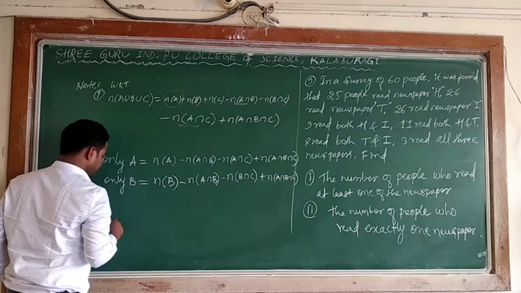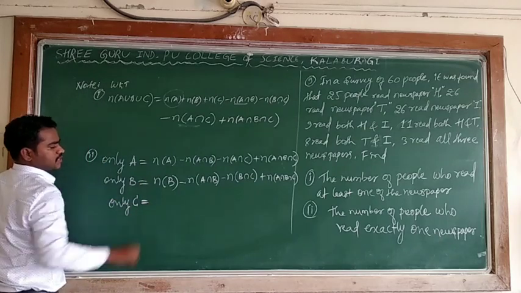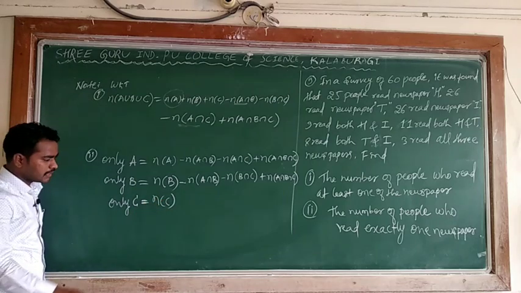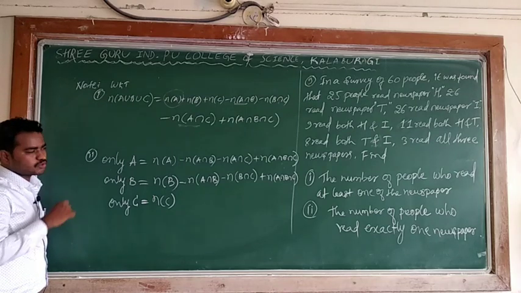Okay, and then only C is N of C minus the pairs.